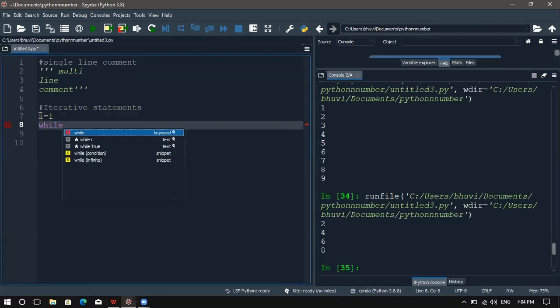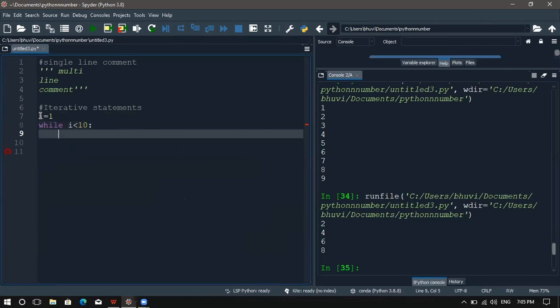In the for loop, we gave the start value, stop value, and increment value in the range function. But in the while loop, before the while loop we declare the start value, and inside the while loop we declare the range, which means the stop value.